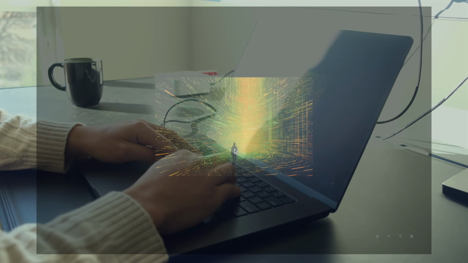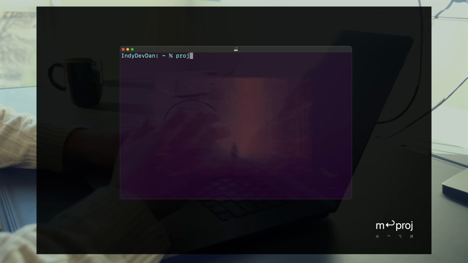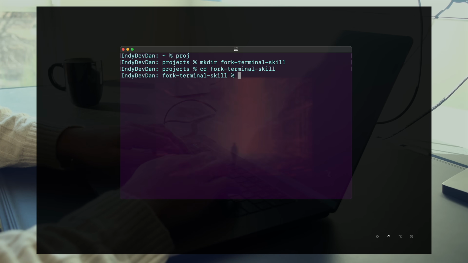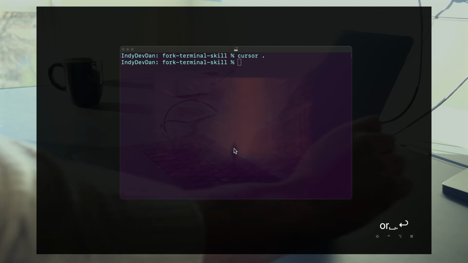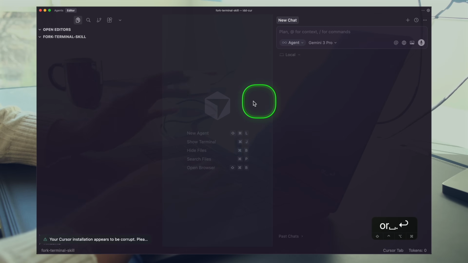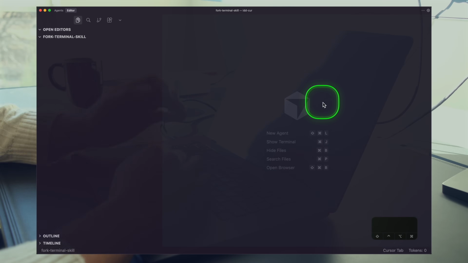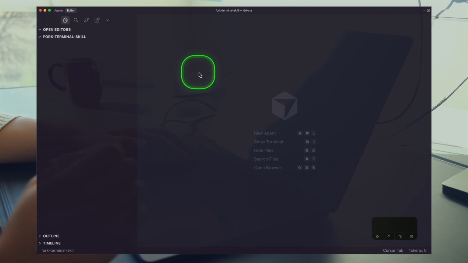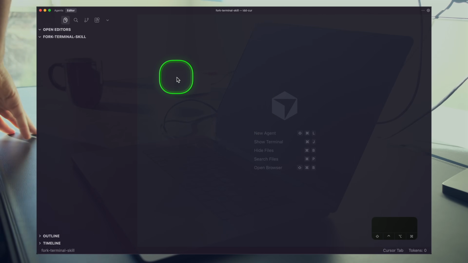So brand new code base here, right? Terminal, projects, mkdir. This is gonna be a fork terminal skill, CDN. I'm going to use Cursor here. Use whatever IDE you like. Everything is converging on agents. So the UI you prefer doesn't really matter. And you can see here we have a blank directory. All right. Now I'm going to close my shades a little bit because I can't really see.